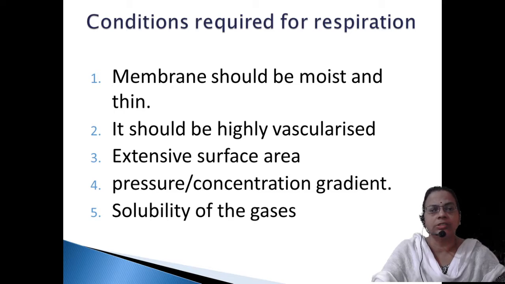That is why nitrogen is very less soluble compared with oxygen and carbon dioxide. That is why in our blood nitrogen will not be dissolved; it will take more time. We don't have that much requirement of nitrogen. So mainly oxygen and carbon dioxide are the diffusing gases present in our body, and we will not absorb that much nitrogen from the atmosphere, even though the atmosphere contains around 70% nitrogen.